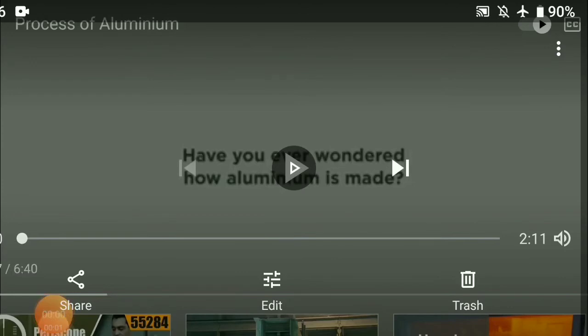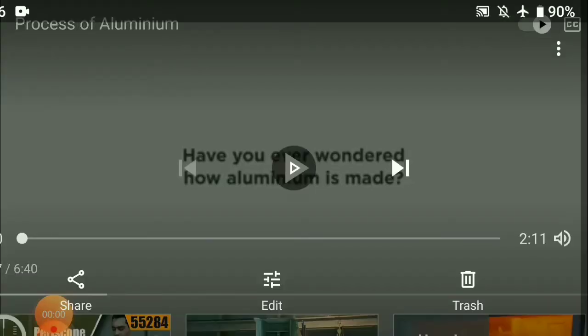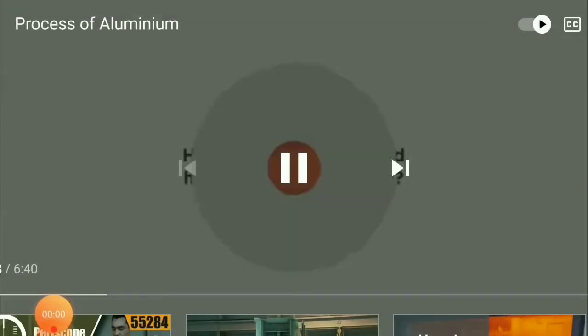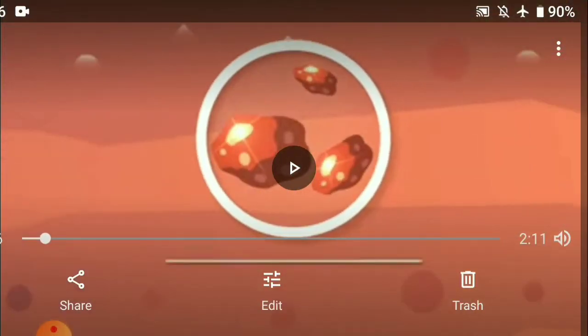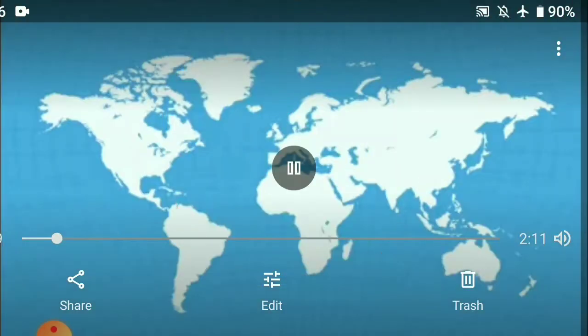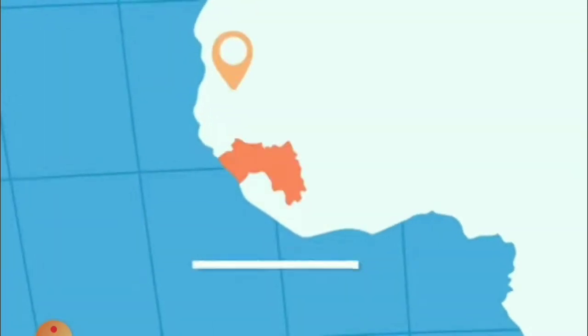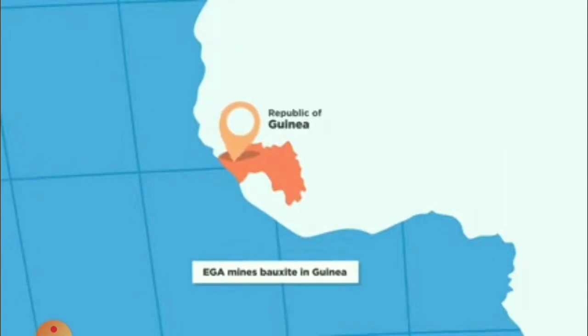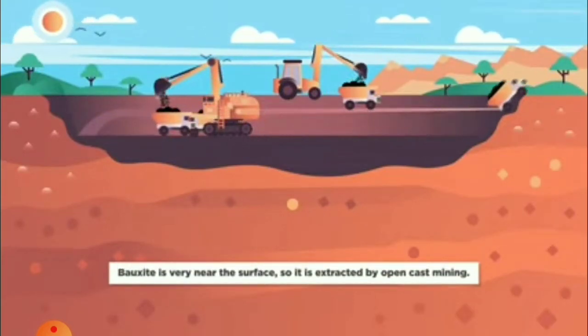Yes children, here is a video which is showing you how aluminium is made. Just see what the video tells us. Here see, the primary source of aluminium is bauxite. Bauxite is removed out. The rock which is composed of hydrated aluminium is mostly found in the tropical regions. These mines of bauxite are superficial mines, called open mines or open cast mines.